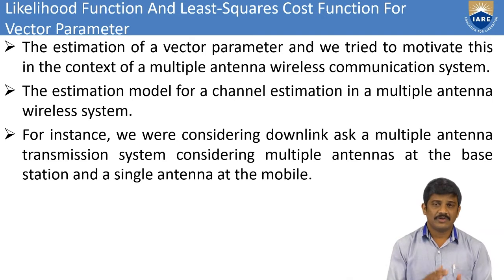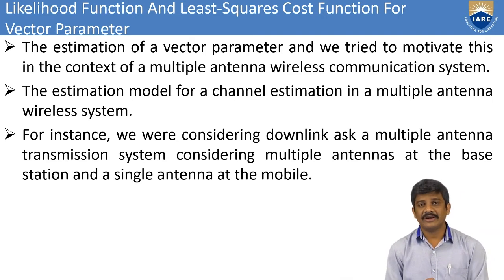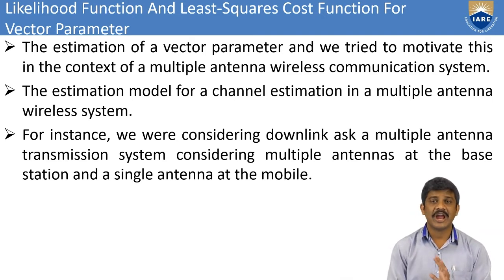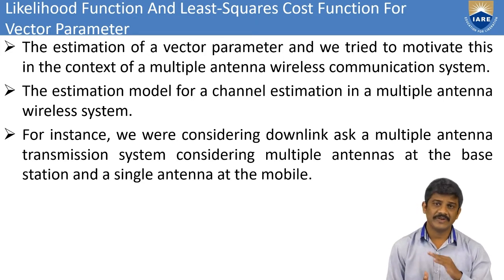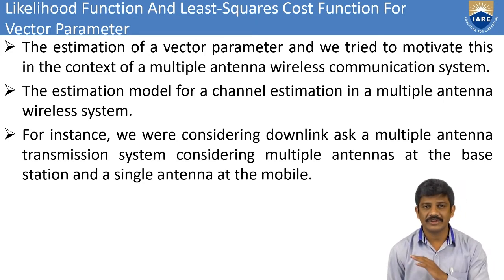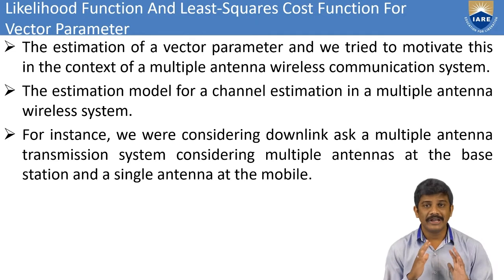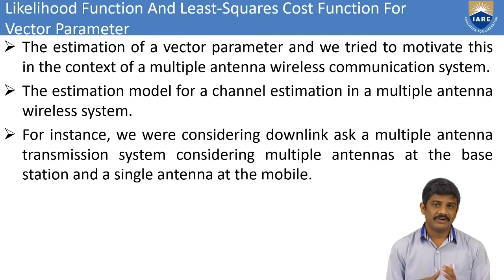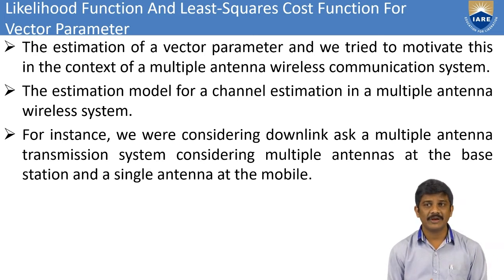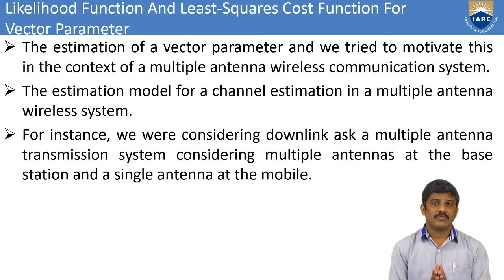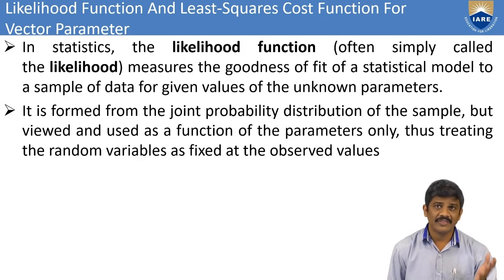In channel estimation for the multiple antenna system, we also have the downlink. In the previous session, for the wireless communication system, we took the multi-antenna and considered the downlink of the transmission system. We considered multiple antennas, that means multiple inputs and multiple outputs at the mobile station. Coming to here, the statistics.